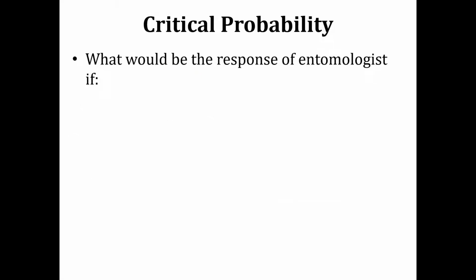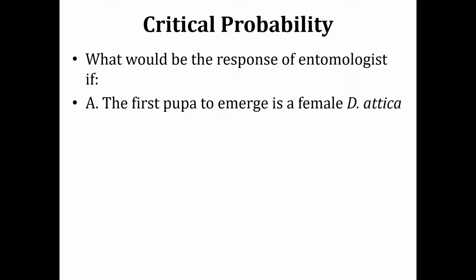Now, what would be the response of the entomologist if, in the first scenario, the first pupa to emerge is a female Dixella attica? What we are talking about is that a sample of female Dixella attica is required, and for that purpose an entomologist visits the pond and collects some pupae.